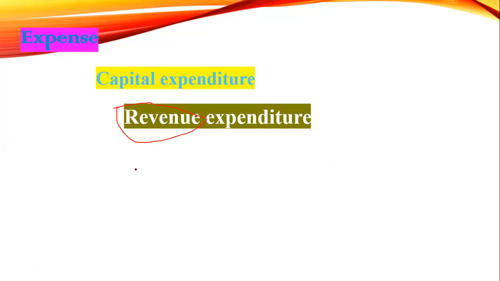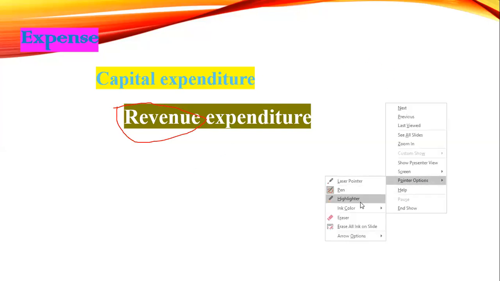Everyone note it down, I'll explain. Revenue expenditure: expenditures spent to generate income.